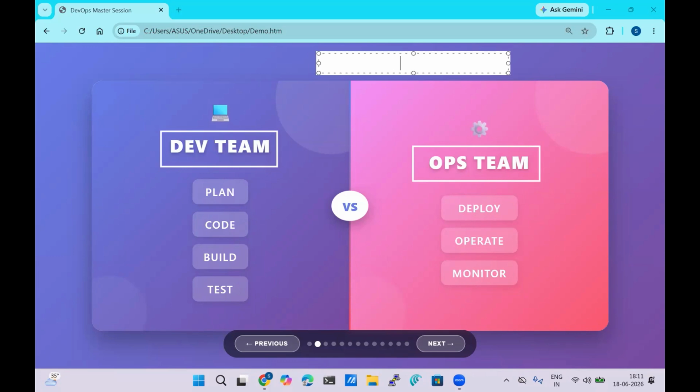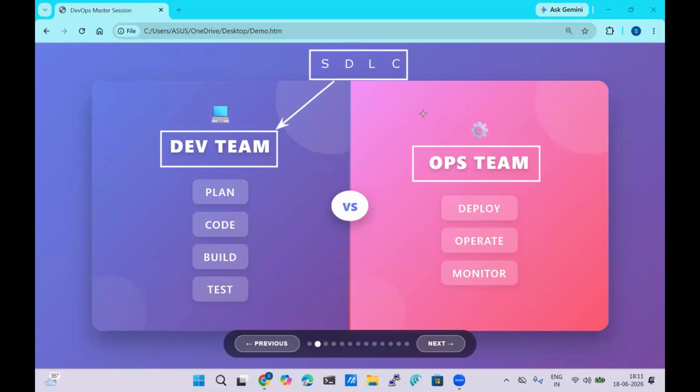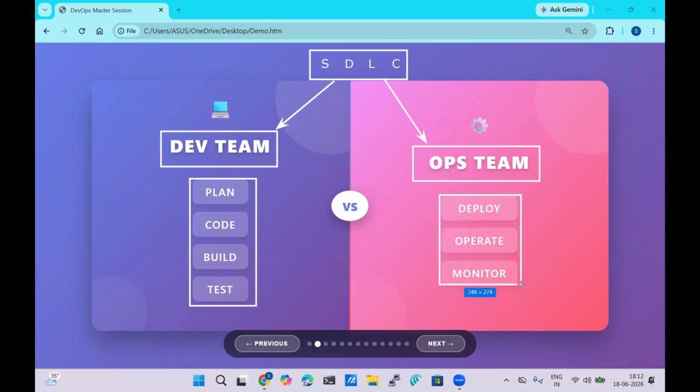I am having the two teams. So what are they? Development team as well as the operational team. Now, what are they going to do? Let me tell you. The development team will plan, code, build as well as test. And the operational team will deploy, operate as well as monitor.